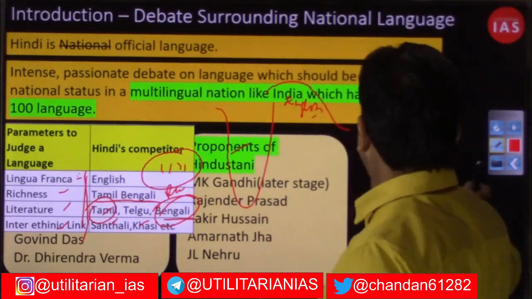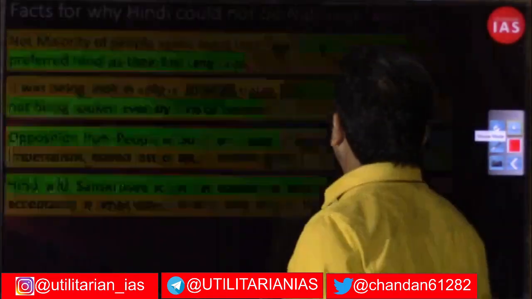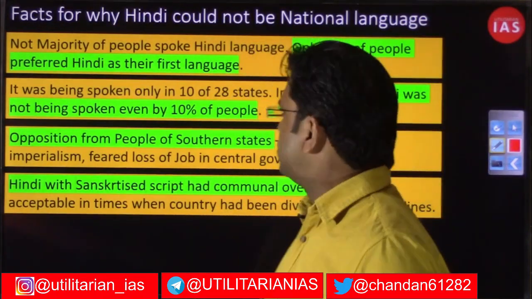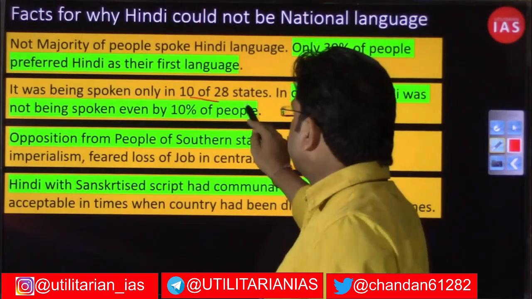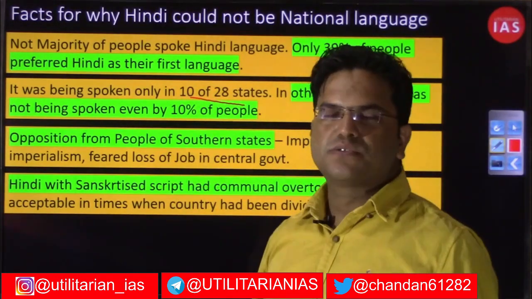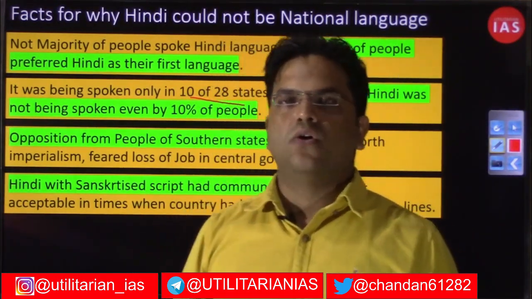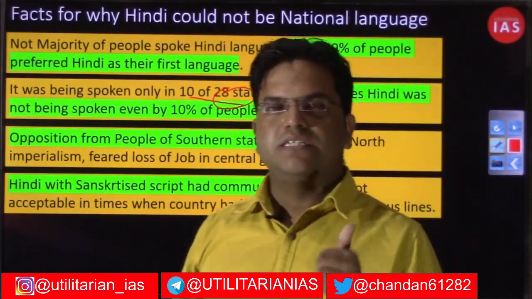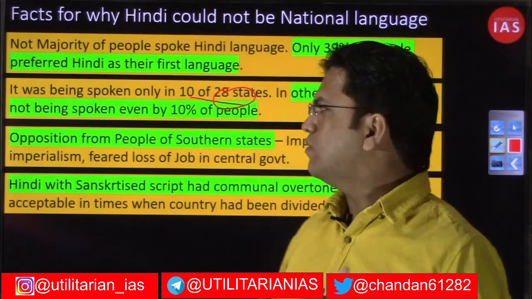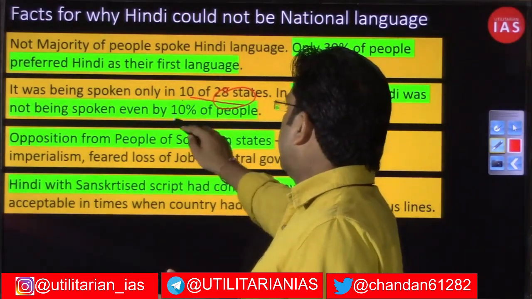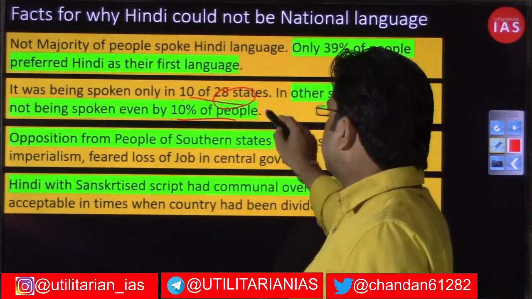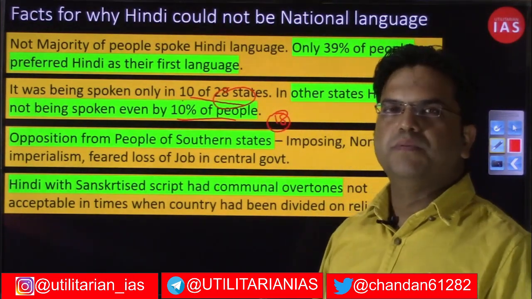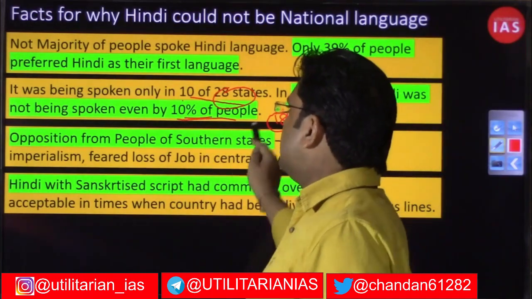Another thing which went against Hindi: you will notice that Hindi was being spoken in only 10 states out of 28 states. These 28 states include all those states in group A, group B, group C and group D. So in the other 18 states, less than 10% of the people were speaking Hindi.